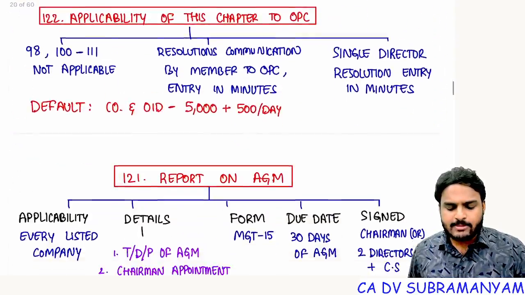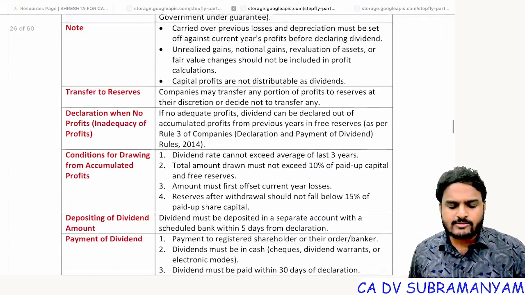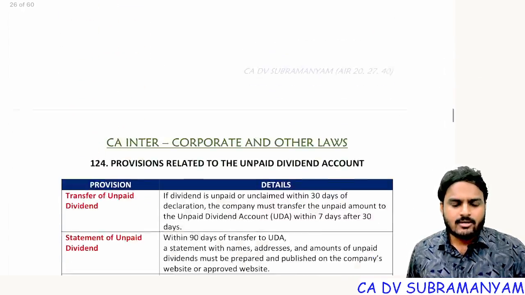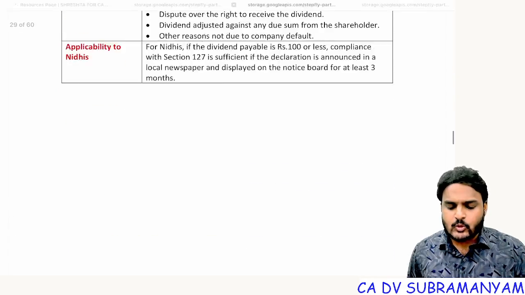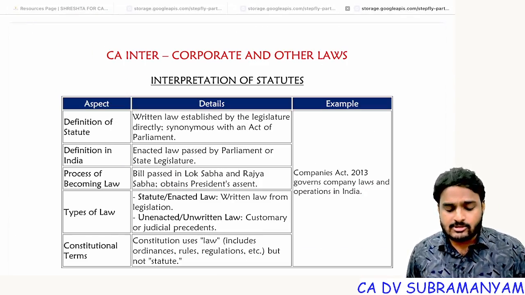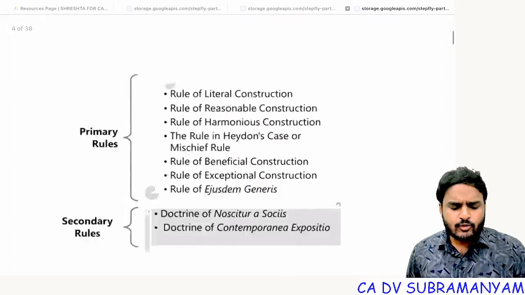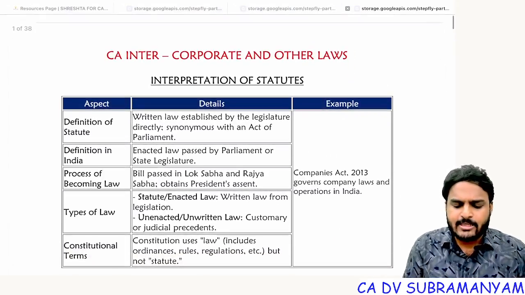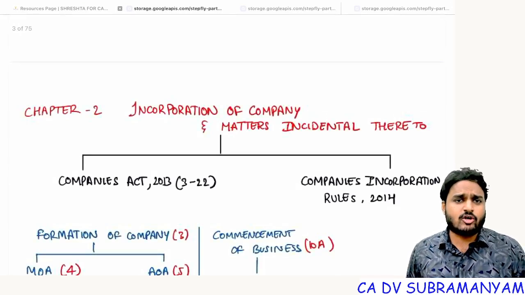And for the remaining chapters, I gave you summary notes. So these are the summary notes for the remaining chapters. All important points I summarized and prepared in these notes. Next one, for other laws and LLP also, I prepared a separate summary document. If you look at the number of pages, this is a 38 page document, this is some 60 pages document, and this is also a 60 pages document.